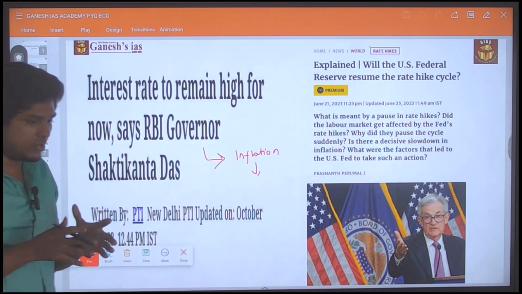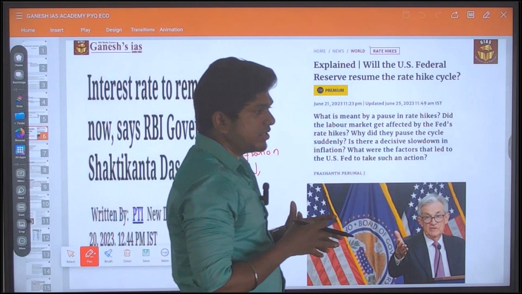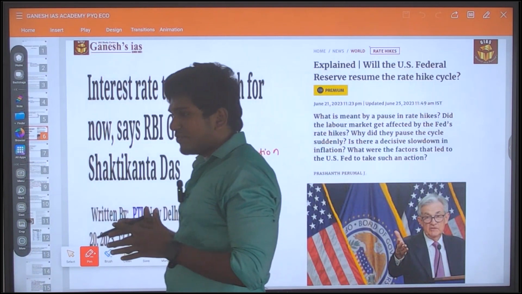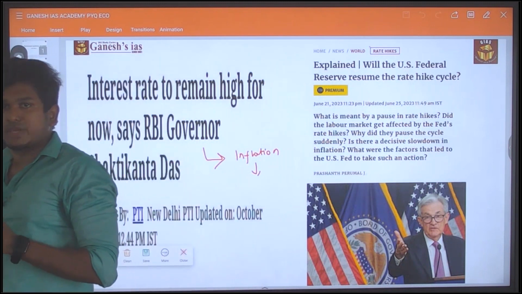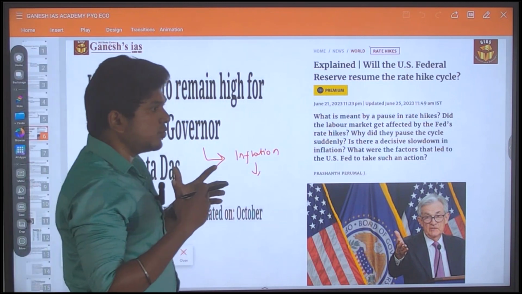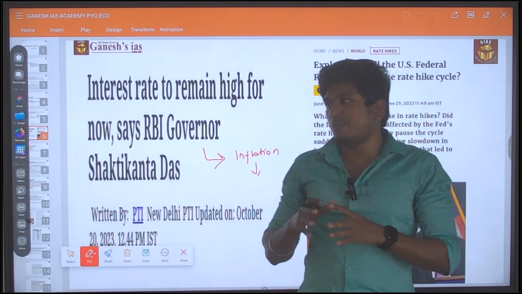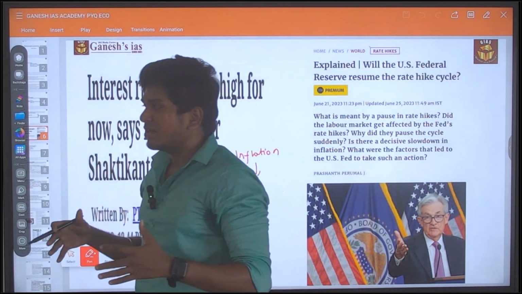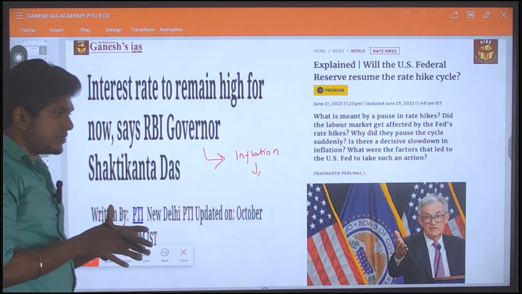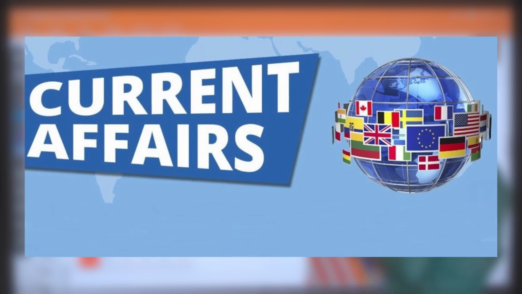Without keeping in touch with newspapers or current affairs, you can't crack the prelims. With just knowledge of the static part, you can't crack the prelims, because if you do a lot of revision of the static part, it will be a huge thing to revise. So at the nearing time of the prelims, you just have to revise the static part based on the current affairs.